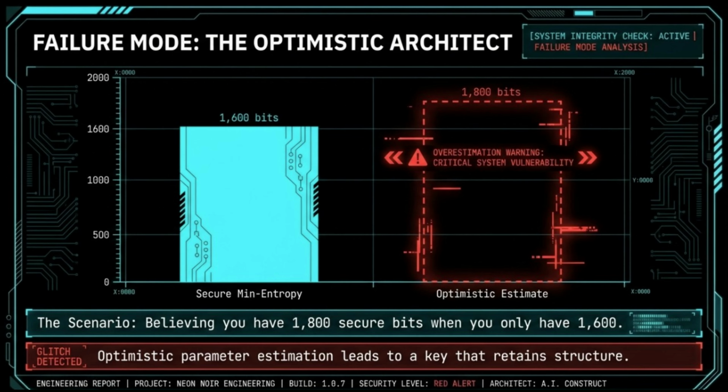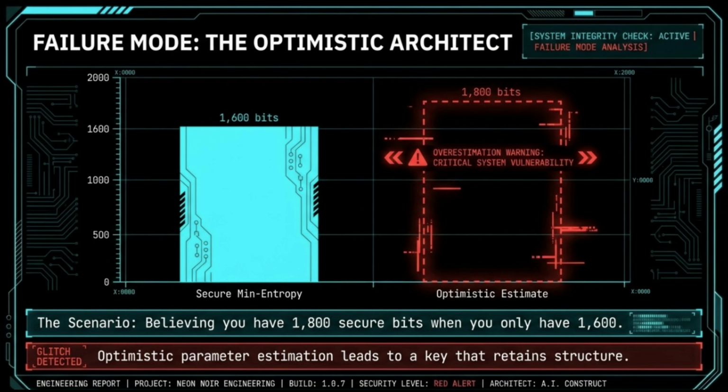To the untrained eye, this 1,800-bit key looks random, but as practitioners, we know better. This optimistic parameter estimation leads to a key that retains structure. It leaves a mathematical door unlocked for CRIS, turning what should be an unbreakable link into a critical system vulnerability. The lesson is absolute. You can only spend the entropy you actually have. If your estimation is too optimistic, the Privacy Amplification Engine cannot do its job, and the entire security architecture collapses.